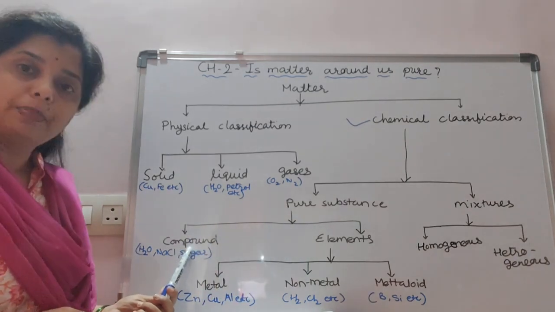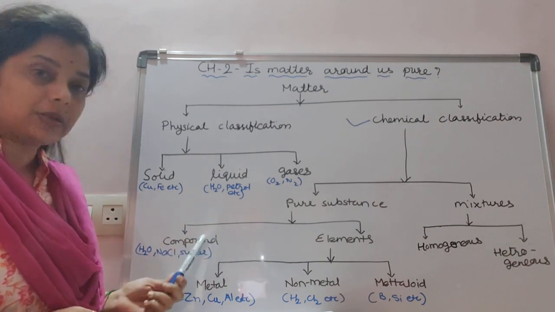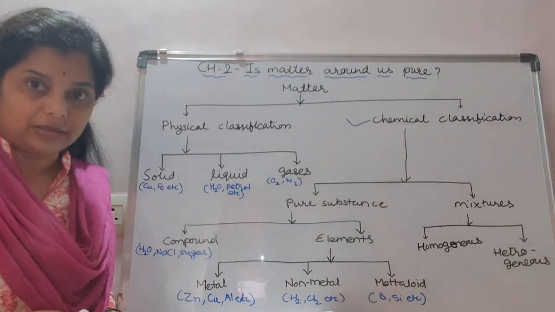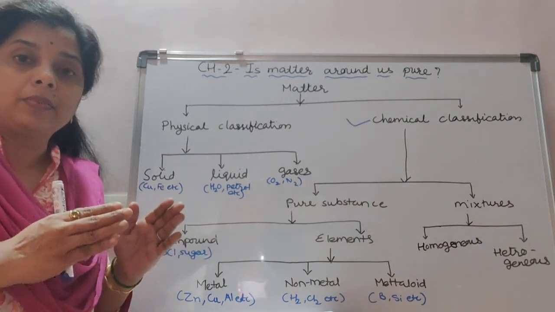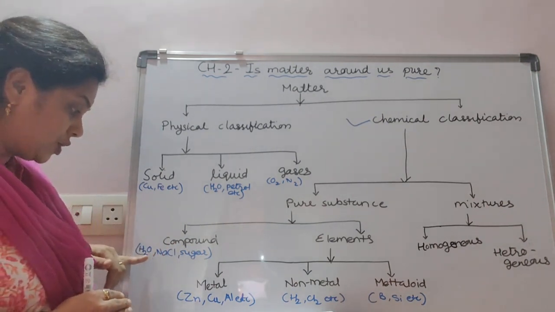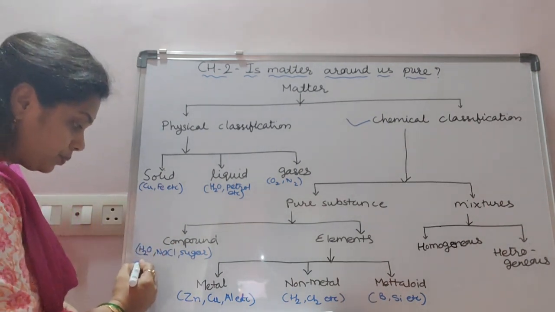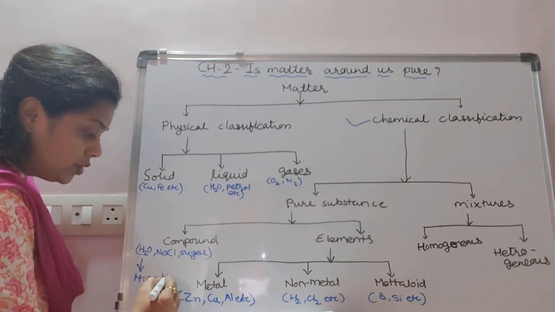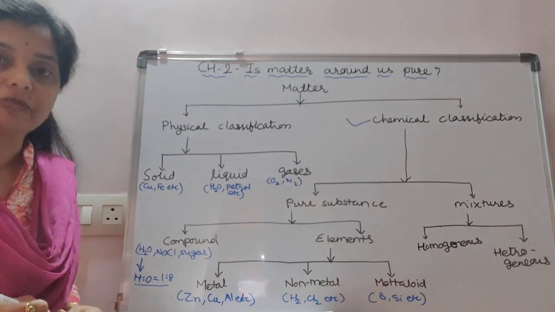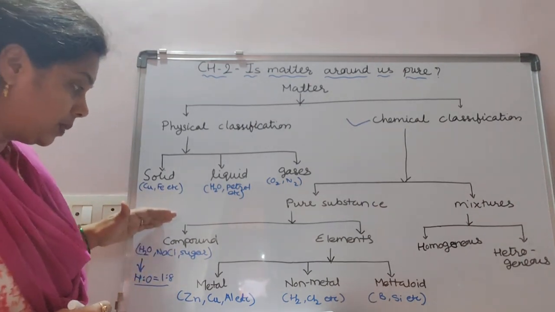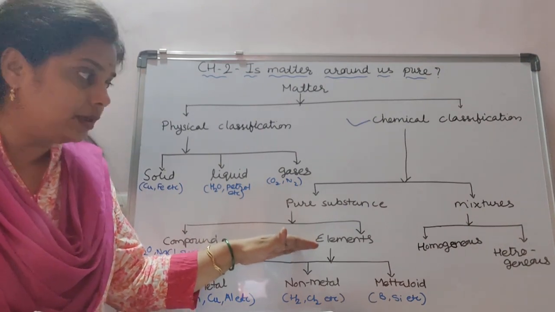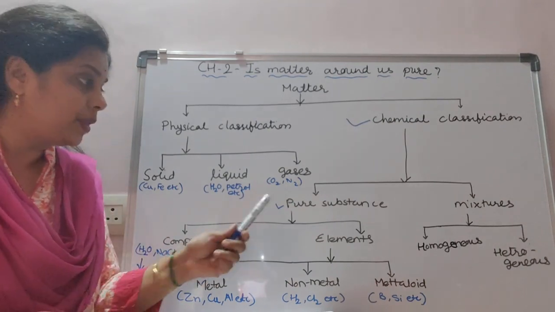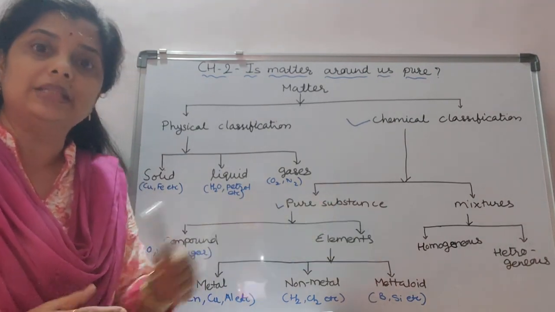On the other hand, a compound is also a pure substance which is made up of two or more types of atom, but their chemical ratio is fixed. For example, H2O. In H2O, hydrogen to oxygen is in a 1:8 ratio by mass, and that is fixed. We will see about compounds and elements later. Our main topic in this chapter is pure substance and mixture.